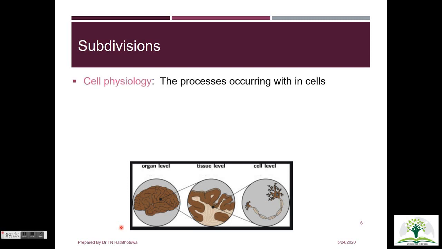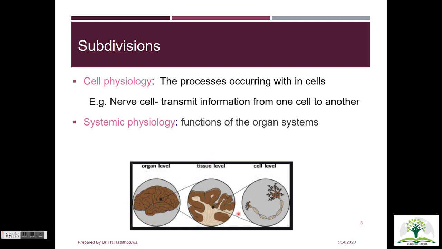Studying the functions of a particular cell is called cellular physiology. So a neuron is a single nerve cell and its function is to transmit stimuli from one cell to another. Whereas under systemic physiology, we will look into the functions of different organs, like the functions of the brain, which is made up of millions of nerve cells.